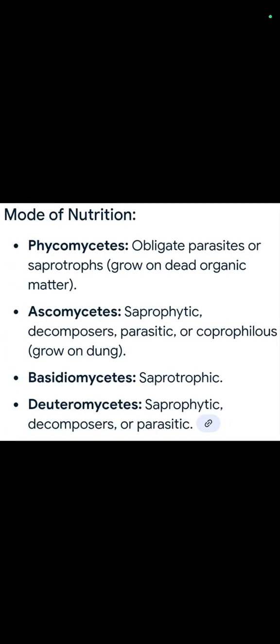Give a comparative account of the classes of kingdom fungi under the following: mode of nutrition and mode of reproduction. Mode of nutrition: Phycomycetes are obligate parasites, they grow on dead and decaying matter. Ascomycetes grow on dung, parasitic, decomposer, saprophytic. Basidiomycetes are saprotrophic. Deuteromycetes are saprotrophic, decomposers, parasitic.